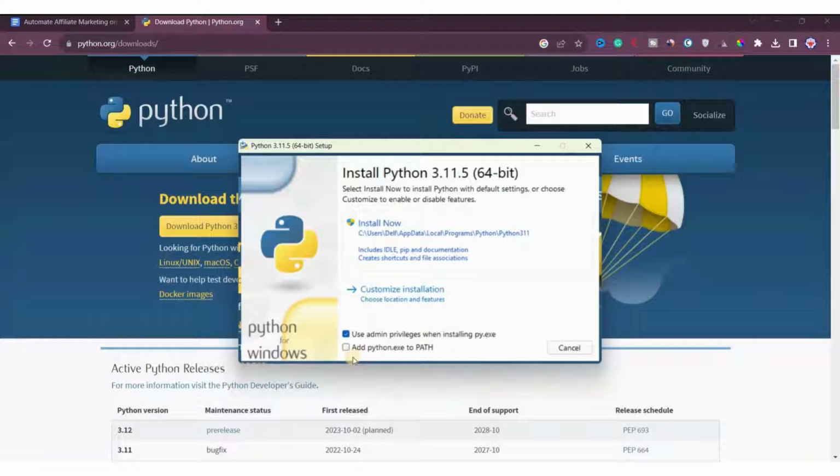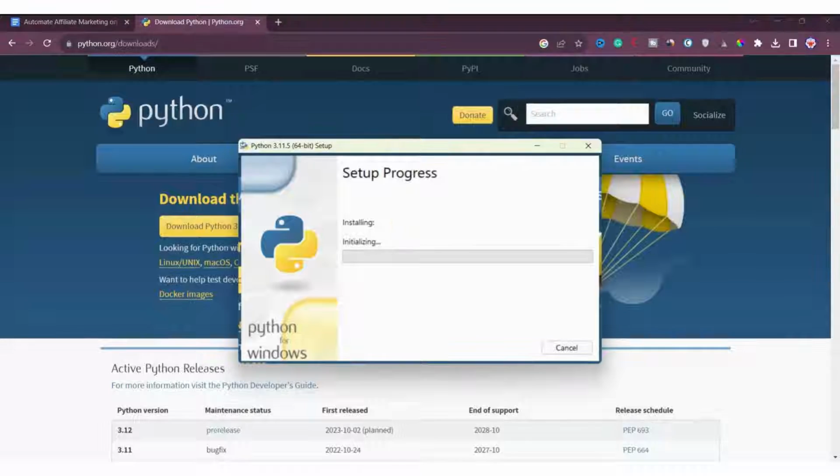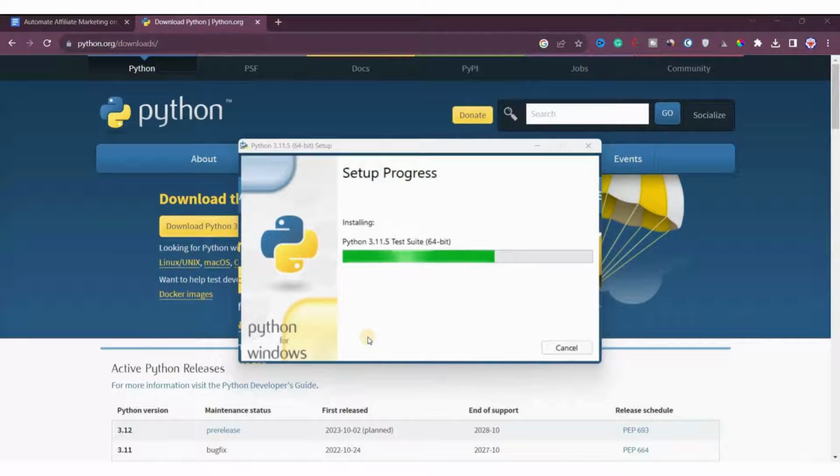Before you install this, remember to check this option, add Python to path. So we will check this one, then click on install. Now it will take some time to install, so we will wait for a moment to give it some time. Once it is installed, we'll come back.